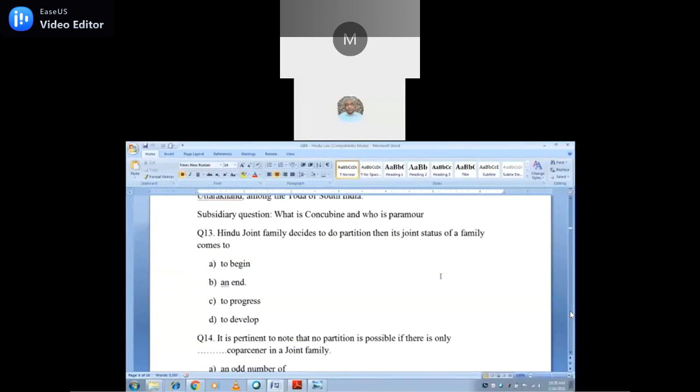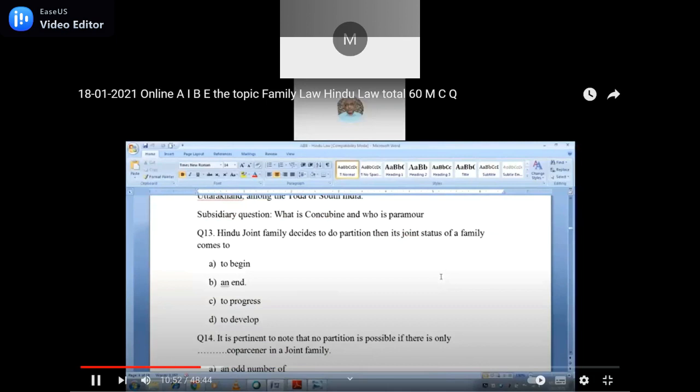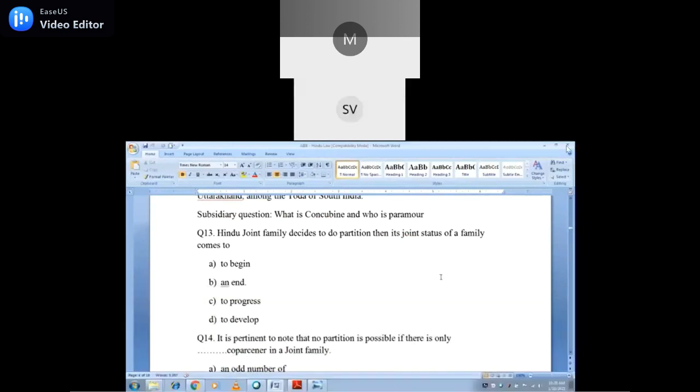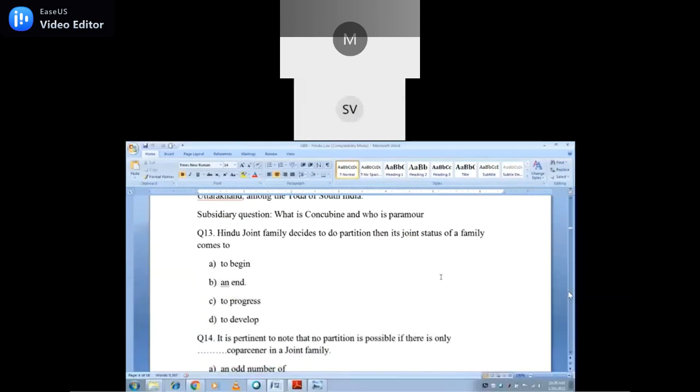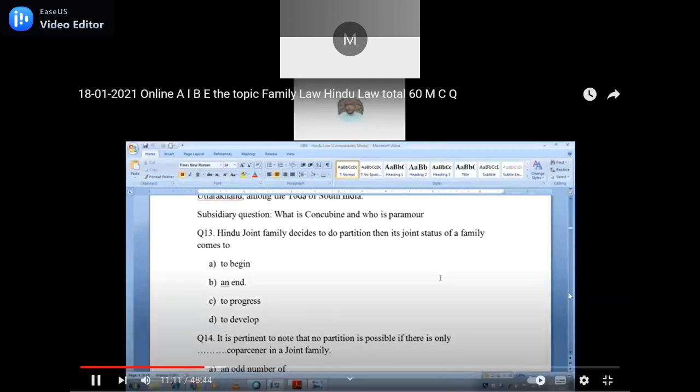A subsidiary question: what is a concubine? Who are living in a relationship without any type of marriage? Who, man or woman? Women. Then what about that man? Adultery also. Of course, suppose the wife is having, in addition to the husband, another man.